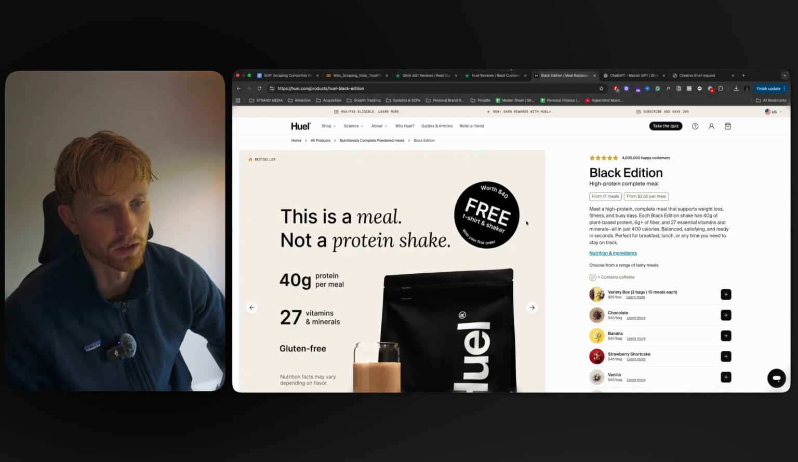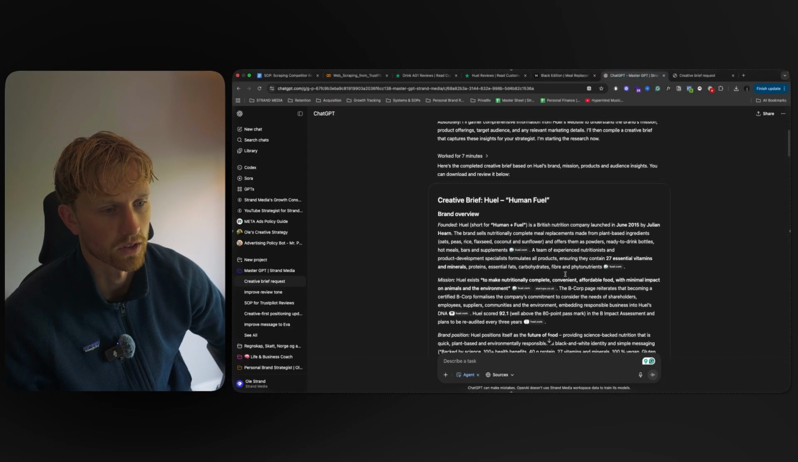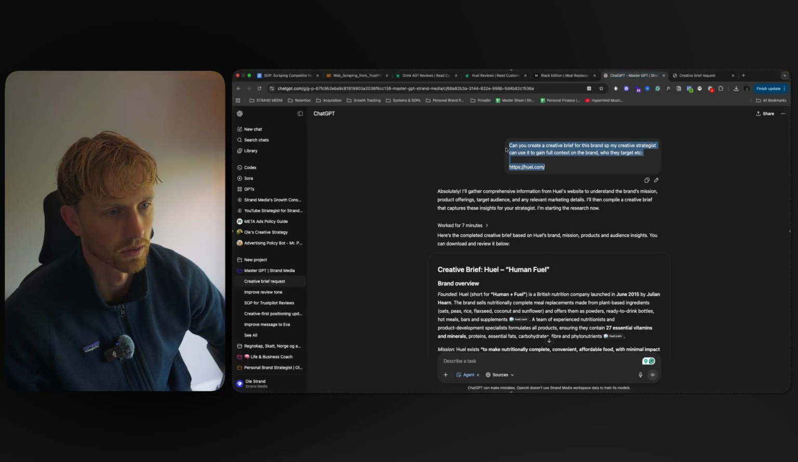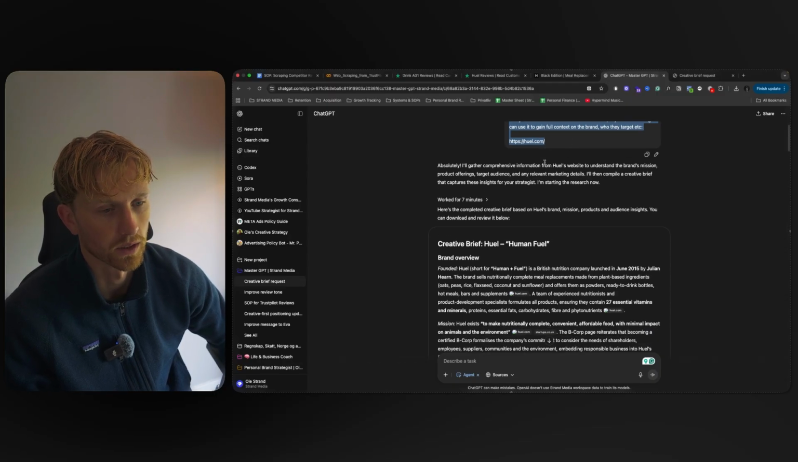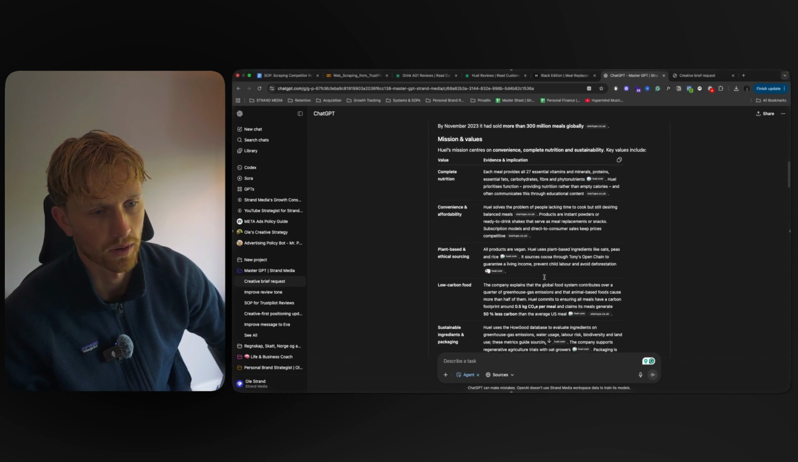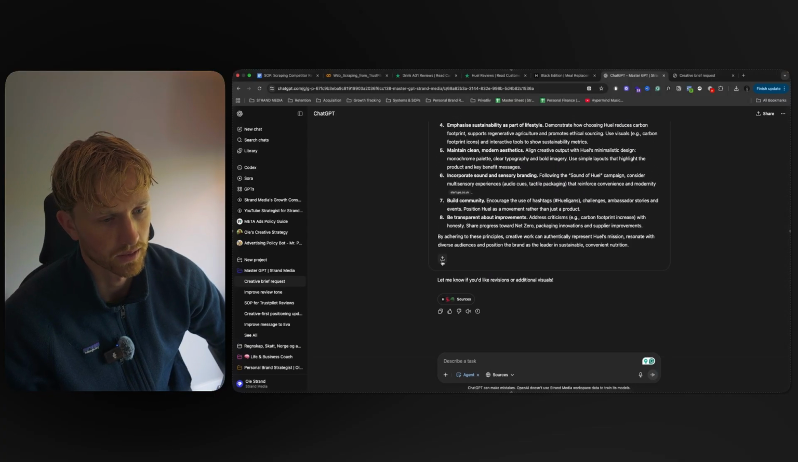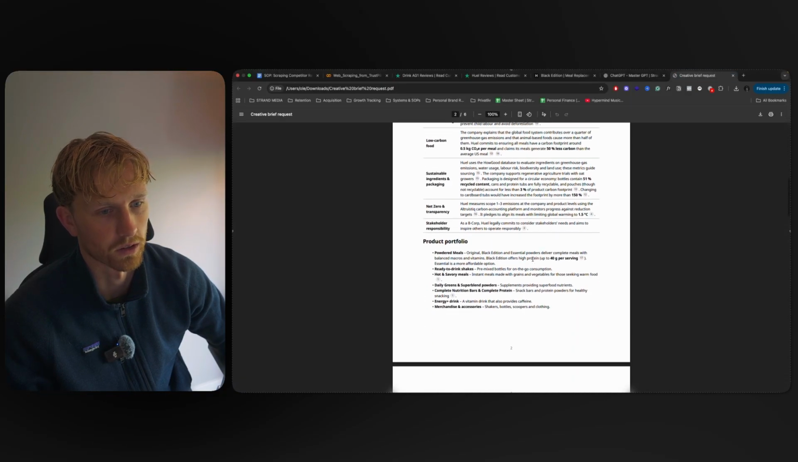So the first thing I'm going to do is create a creative brief on Huel as a brand. We have AI, so I don't need to do this myself. I've just prompted my GPT to create the full creative brief based on Huel.com, and I put it in agent mode, as you can see here. It went through the whole website, looked at sources online, and created a brief for me. Then I downloaded the brief as a PDF in the bottom here. You can click this one and download, and then I got this document right here.